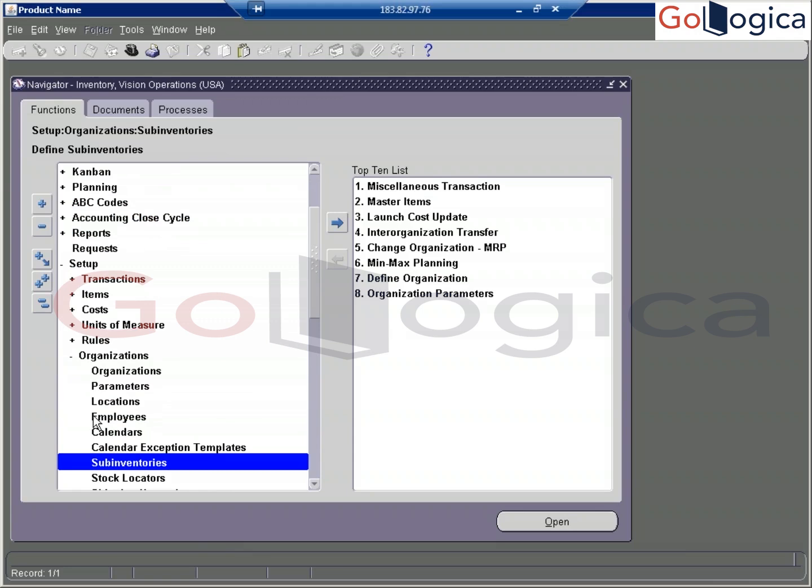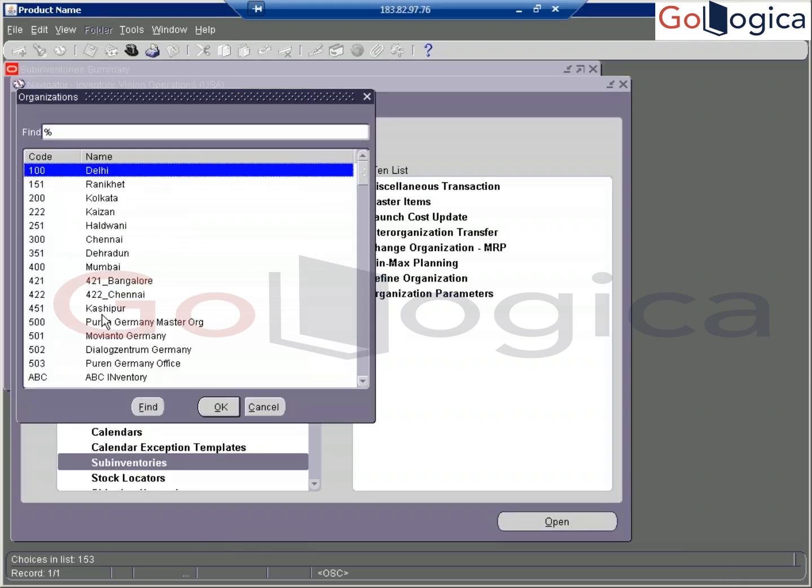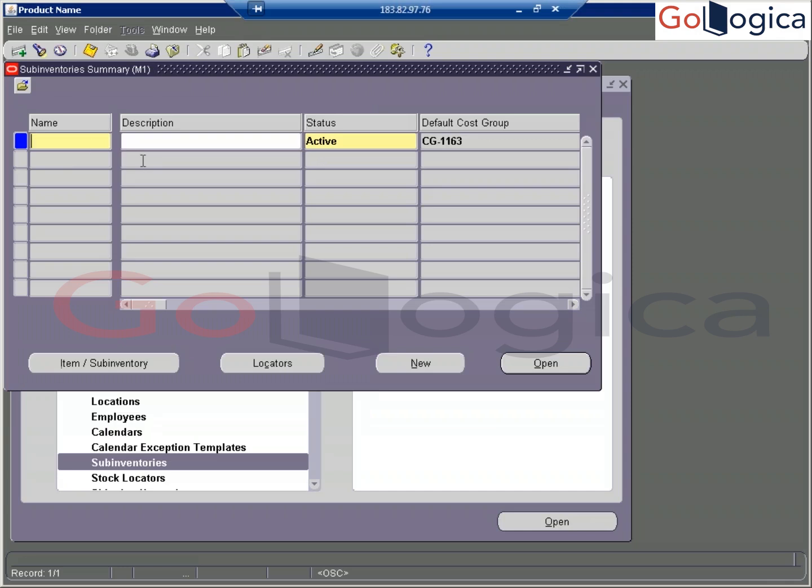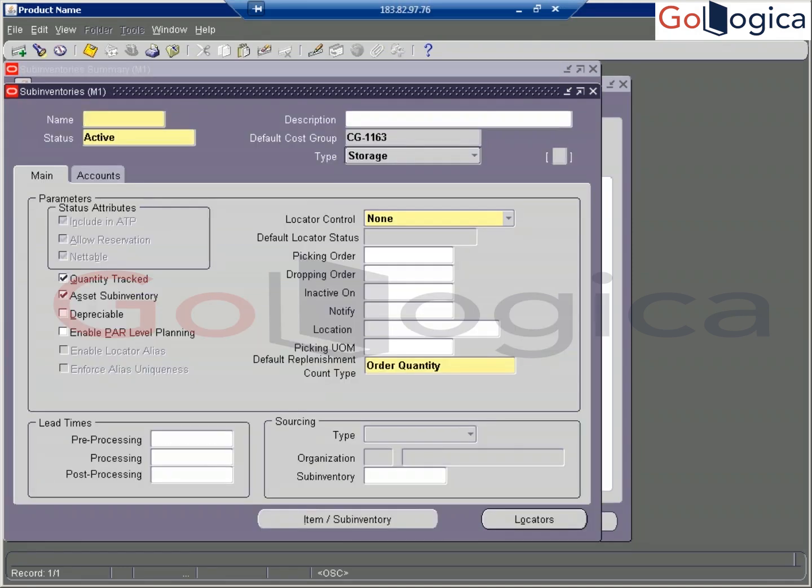Set up, organizations, sub inventories, M1. So create your new sub inventory. Is it an active sub inventory or what? GOL_SUB_INV.